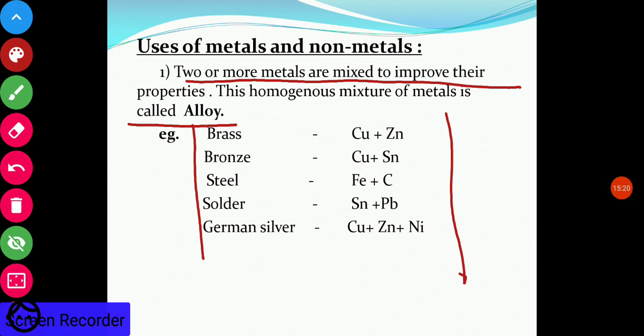For example, brass is formed by copper and zinc. Bronze is formed by copper and tin. Similarly, these are different alloys formed by the combination of different metals in a homogeneous mixture.